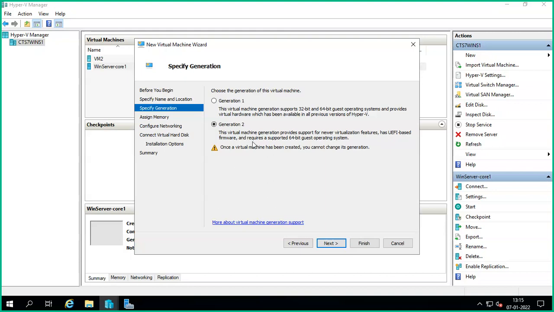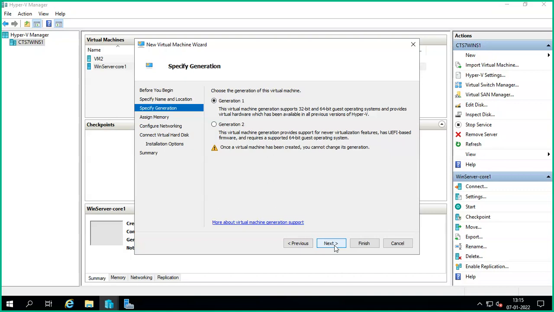It requires a supported 64-bit operating system. It does not specify now because in 2012 it said Windows 8 and 2012 operating systems. Now they are not specifying; they're saying a newer operating system is better. A UEFI-based, 64-bit guest operating system, it will accept.